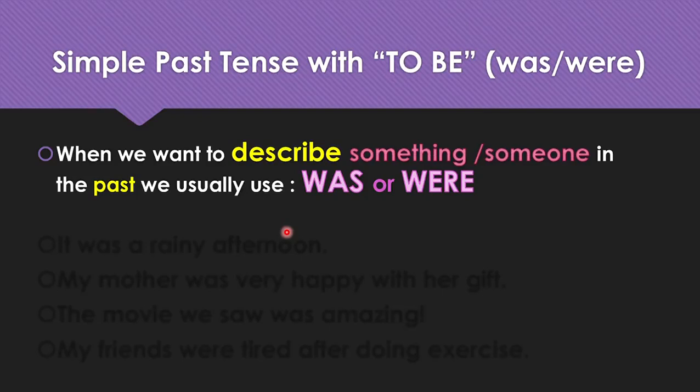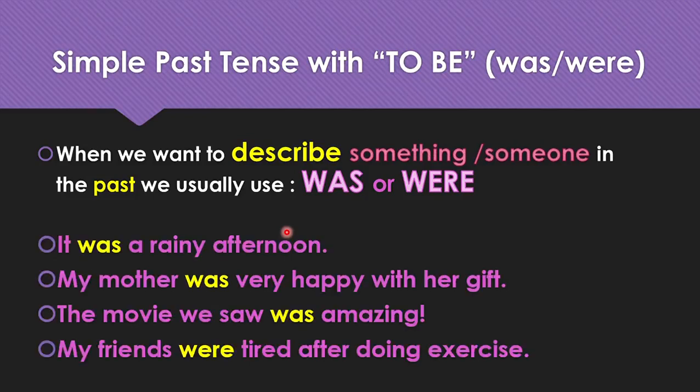Here, the first part we are going to check is verb to be in simple past, that is, was or were. So here, we use was to describe the status of something or someone, or what their condition was. For example, it was a rainy afternoon. My mother was very happy with her gift. The movie we saw was amazing. My friends were tired after doing exercise. This is the affirmative form.